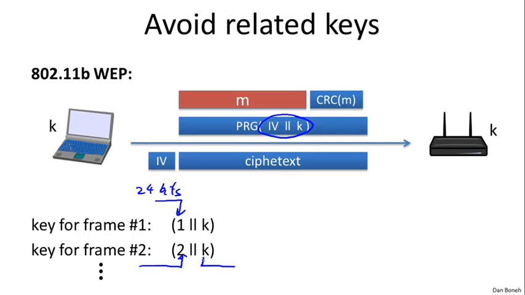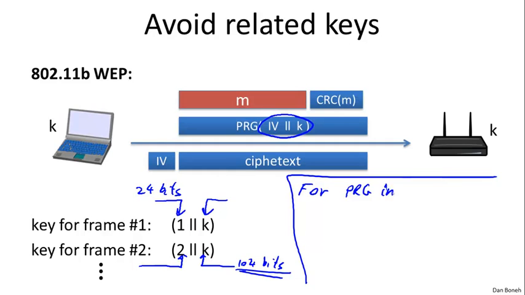And I should probably mention also that these keys themselves can be 104 bits, so that the resulting PRG key is actually 104 plus 24 bits, which is 128 bits. Unfortunately, these keys are very much related to one another. These are not random keys. You notice they all have the same suffix of 104 bits. And it turns out the pseudorandom generator used in WEP is not designed to be secure when you use related keys that are so closely related. In other words, the majority of these keys are basically the same.